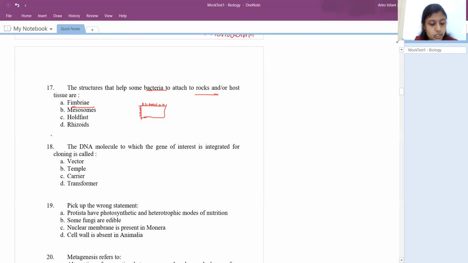So the 18th question, the DNA molecule to which the gene of interest is integrated for cloning is called as. We have taken a gene of interest, which is nothing but a DNA molecule. I need to insert this DNA molecule into some organism. So before that, we insert it into this particular structure for cloning purposes. It is nothing but a vector. Mostly plasmid is used as a vector in most cases, right?